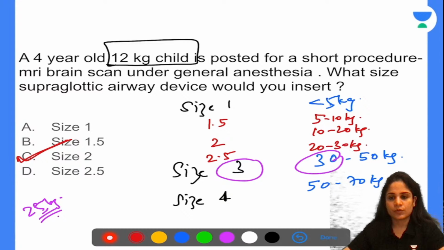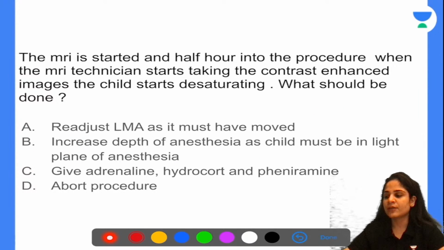Now for the MRI, you have given GA, you have put a size 2 LMA, and the MRI procedure has started. Half an hour into the procedure, when the MRI technician starts taking the contrast enhanced images, the child starts desaturating. What should be done in this case? Readjust LMA as it must have moved, increase depth of anesthesia as child must be in light plane of anesthesia, give adrenaline, hydrocort and phenyramine maleate, or abort procedure.